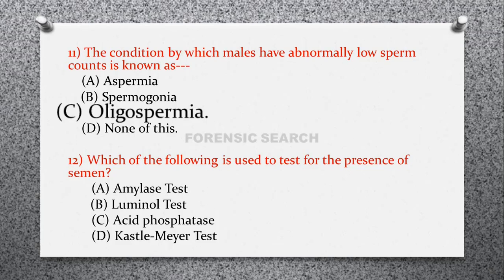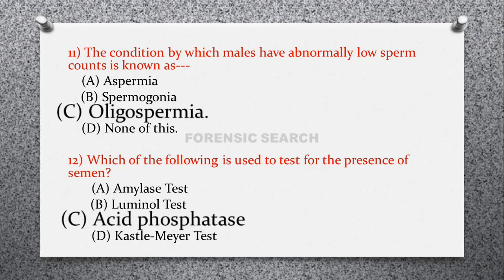In the previous video we uploaded some important questions related to blood. You can watch that video also. So the correct answer of this question is option C, that is acid phosphatase test is used for the detection of semen.